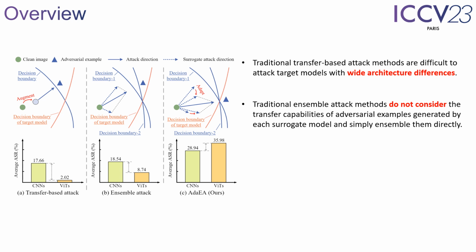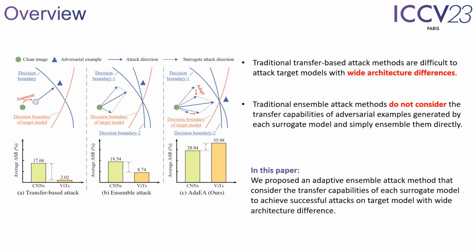In order to generate more transferable adversarial examples, ensemble attack methods use multiple surrogate models. But previous attack methods do not consider the characteristics of the surrogate models and directly average the outputs of each surrogate model, which greatly inhibits the transferability of the adversarial example generated by ensemble attack.